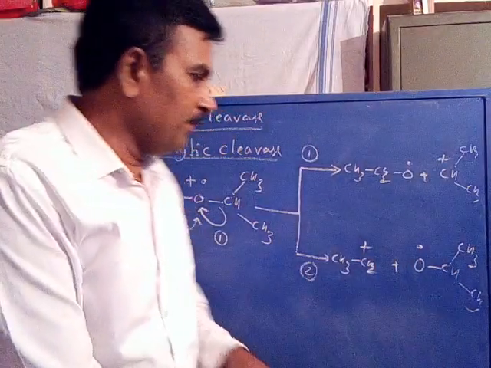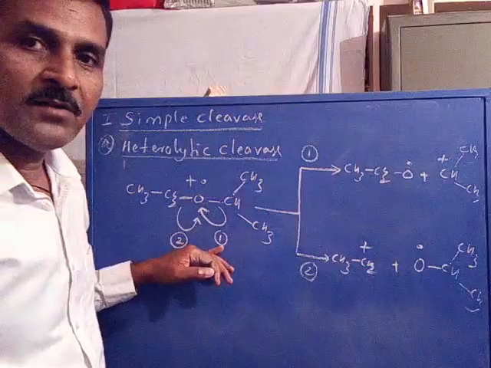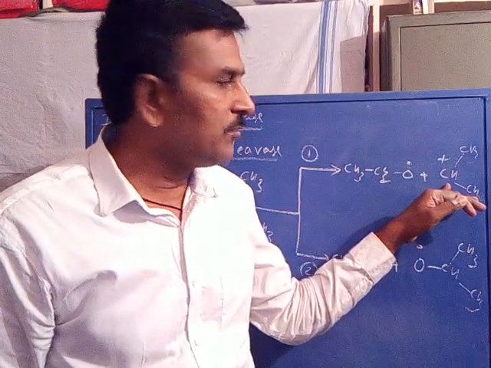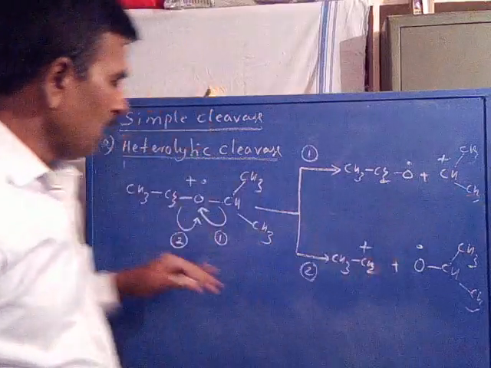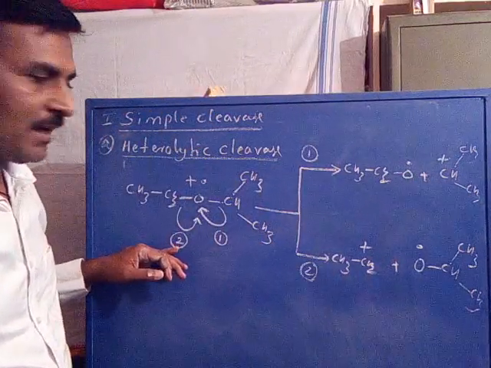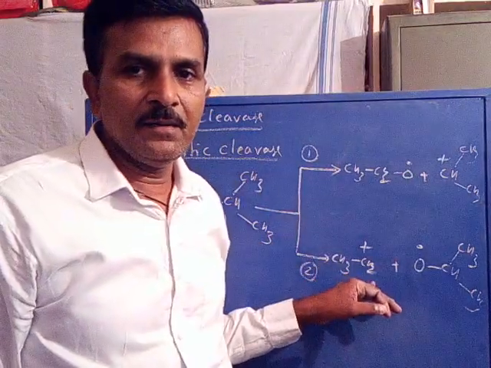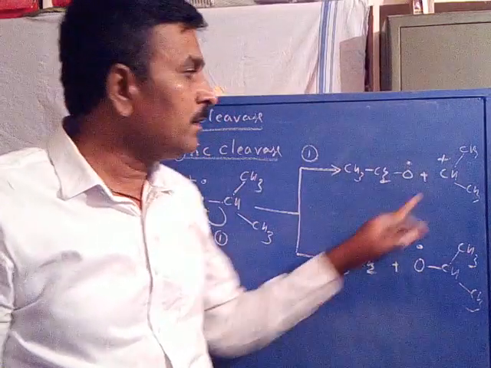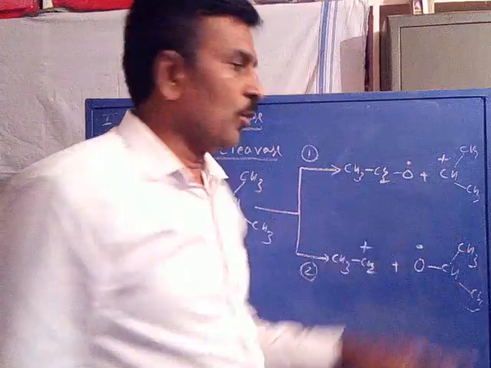Now you see what happens. When process 1 happens, we will get the more stable isopropyl cation. If the cleavage happens by the second process, we will get the ethyl cation. Between the isopropyl cation and the ethyl cation, the isopropyl cation is more stable.